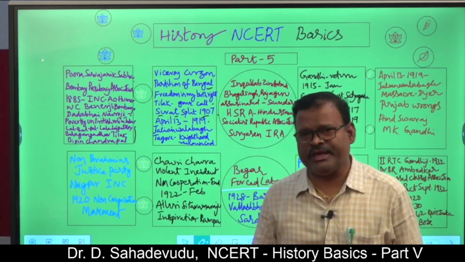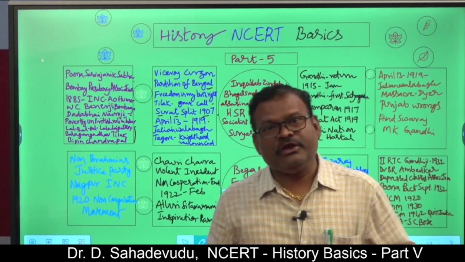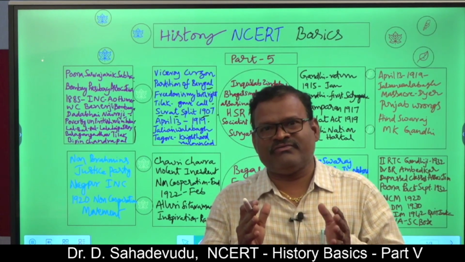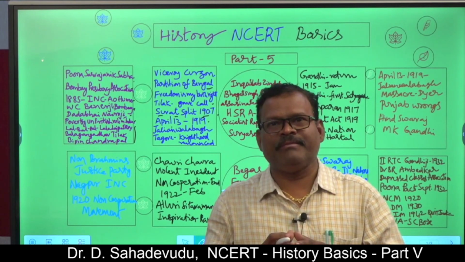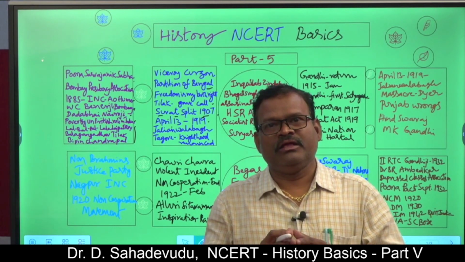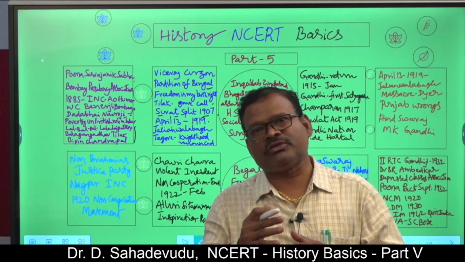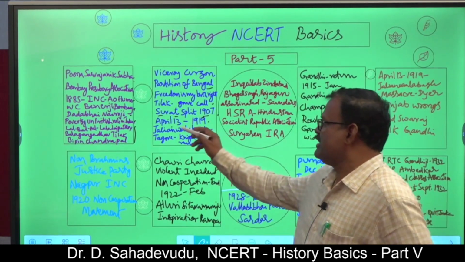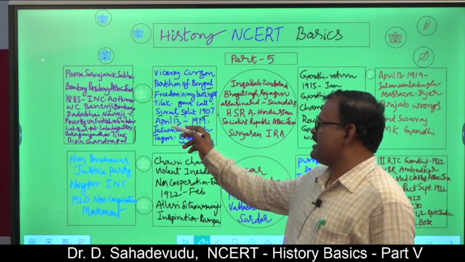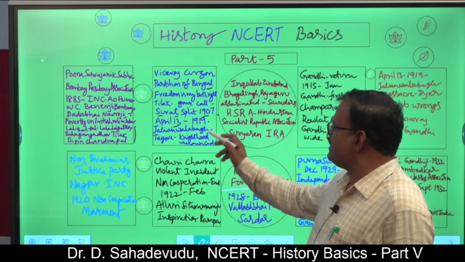When you observe world history, the innocent people who gathered for the festival were shot by British General Dyer. In that shooting, nearly 1,000 people were killed. This is the Jallianwala Bagh massacre, which occurred on April 13, 1919.